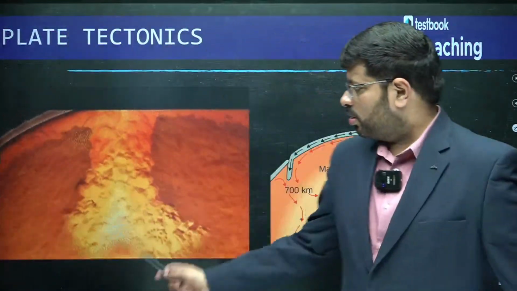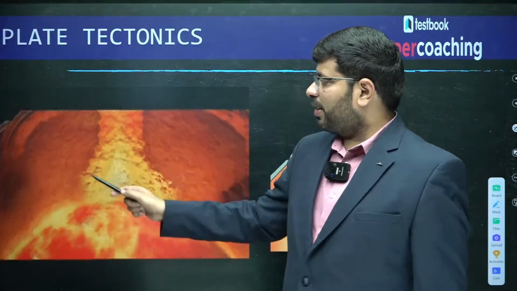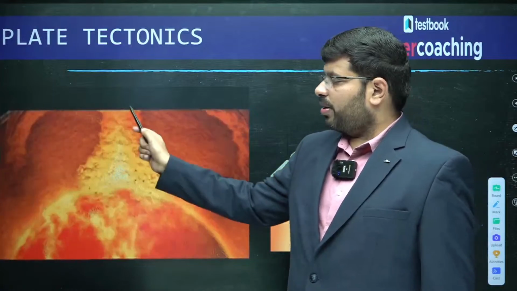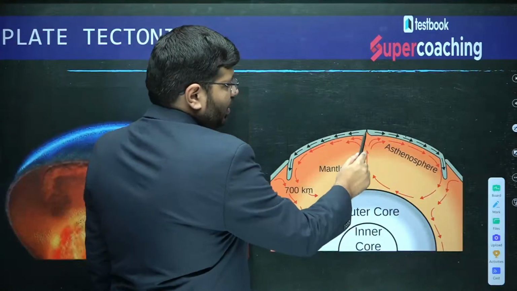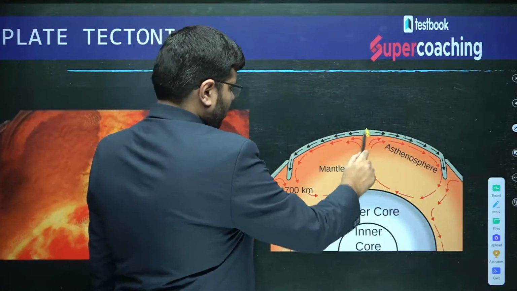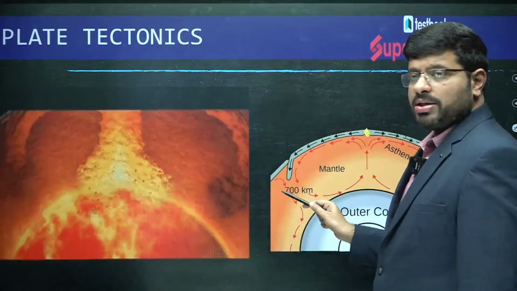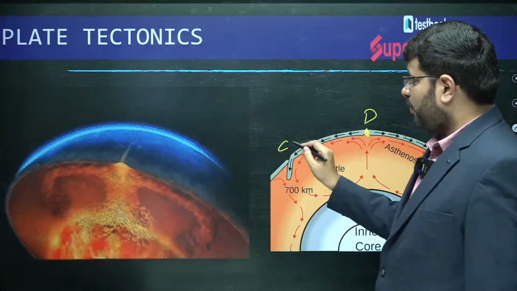You see here, there is a rising limb, and here is where you will find the divergence. You will see that where you will find a volcano will be slowly forming here. You can see here, there is a rising limb, and here you will find the divergent plate boundary. And you can see here, there is a descending limb. This is where you will find the convergent plate boundary.